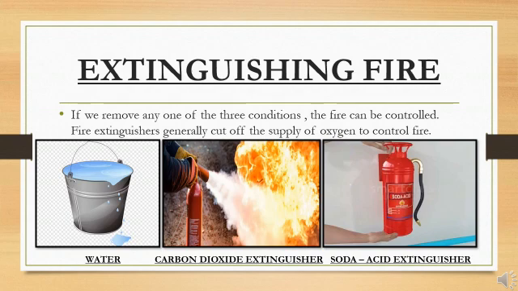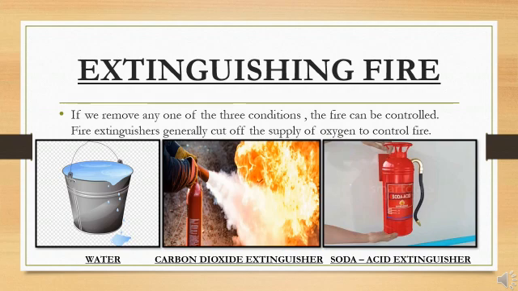That means removal of all combustible substances, or the second one, cutting off the supply of air, that is oxygen, and cooling the combustible substance below their ignition temperature. Since it is usually not possible to remove all the combustible substance during a fire, the other two conditions are taken into consideration. That means we can cut off the supply of oxygen, and the second one is cooling the combustible substance below their ignition temperatures. So fire extinguishers also work on the same principle.